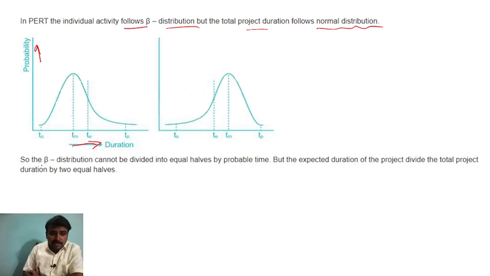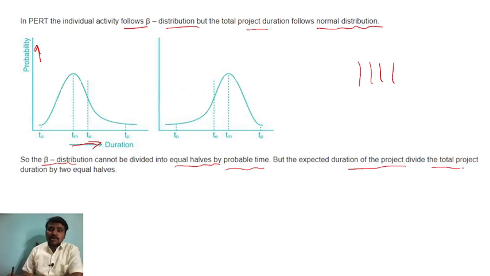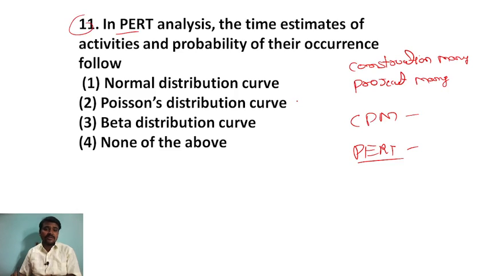But in the question they have asked, the beta distribution cannot be divided into equal halves. Halves is nothing but number of parts. Beta we can't divide, that is by the probable time, but the expected duration of the project divides the total project duration into two equal halves. So we can divide in the expected duration of the project. I think you have understood.